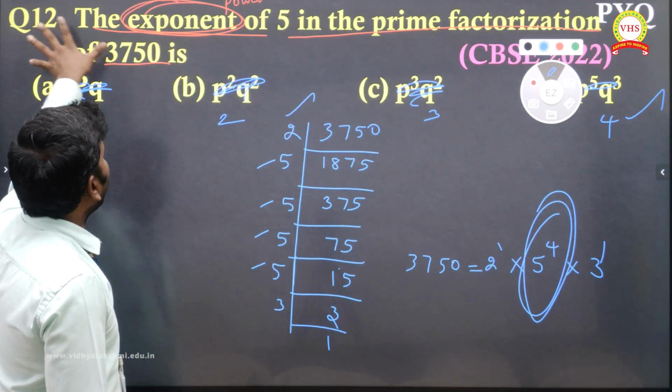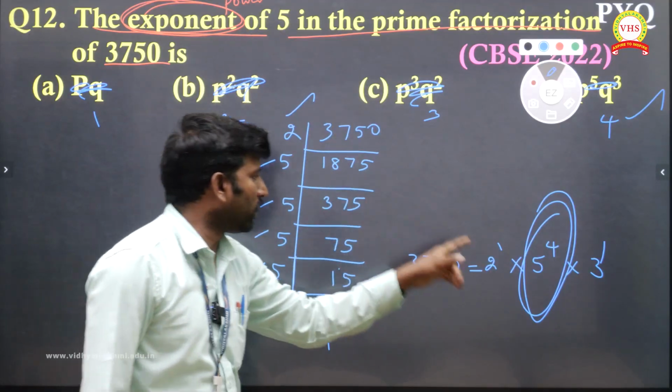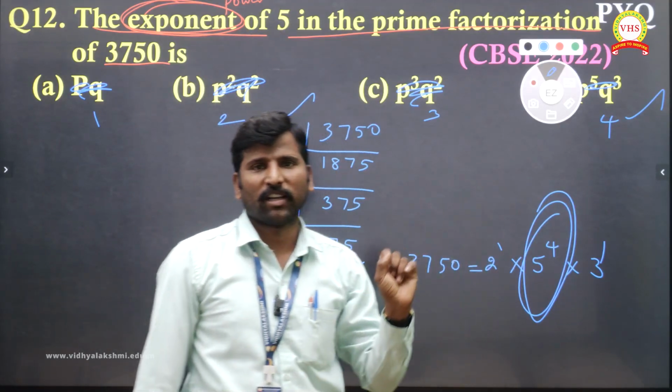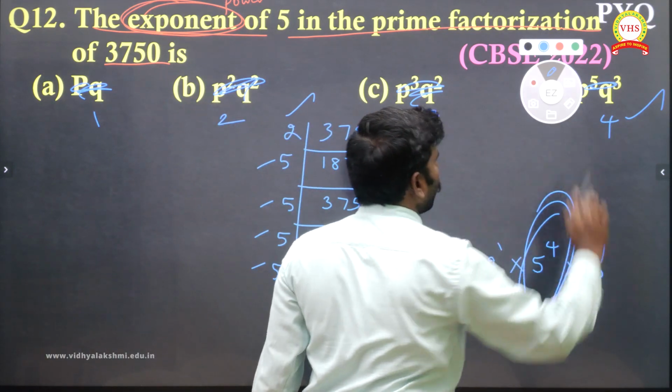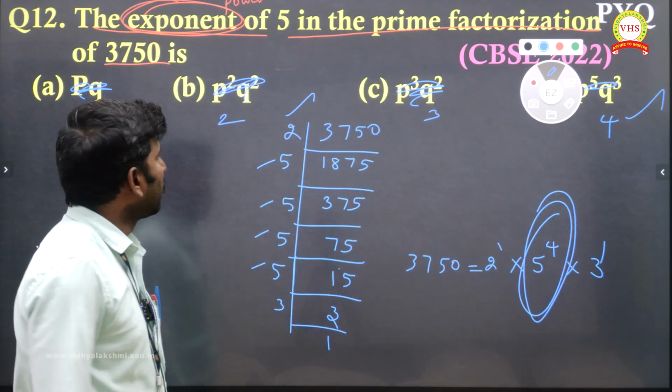Understand? Only the exponent of 5 they asked. Exponent means the 5 power, which is 4. So 4 you have to click here. Have you understood? Right.